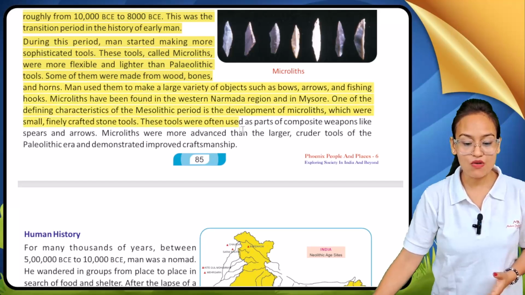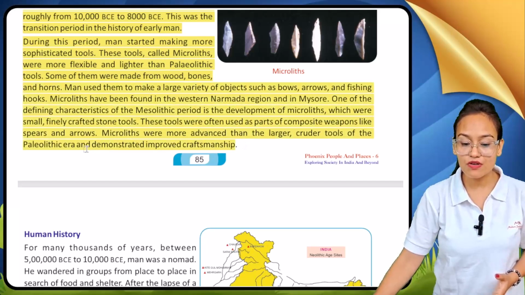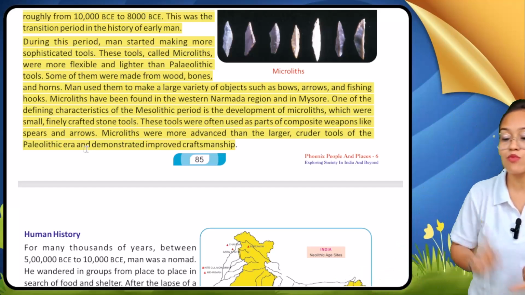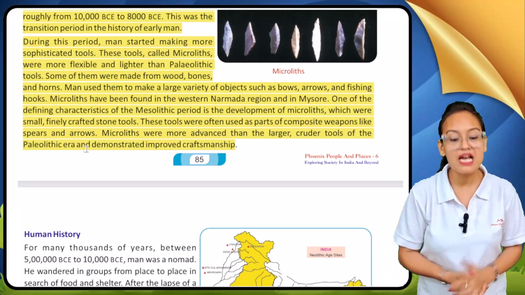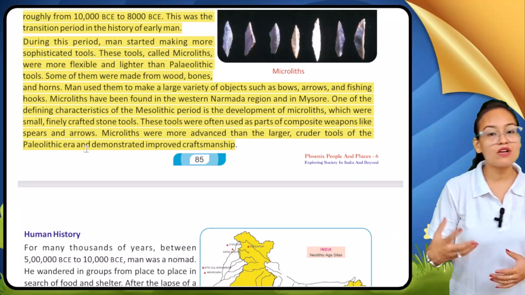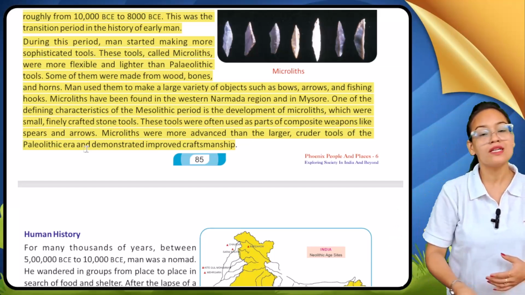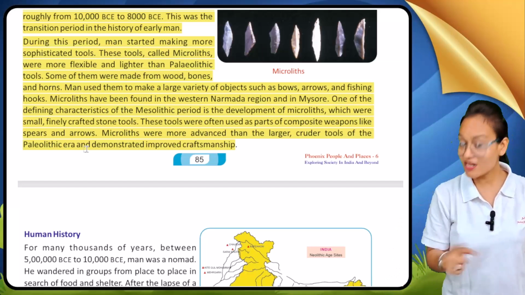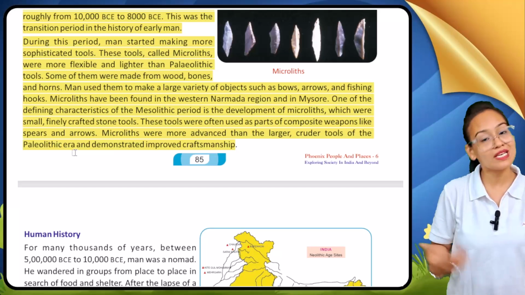Here you can see that early man now made a large variety of objects. They started making bows, arrows and fishing hooks. The area where we can find these microlith tools is the western Narmada region in Madhya Pradesh and Mysore in Karnataka.